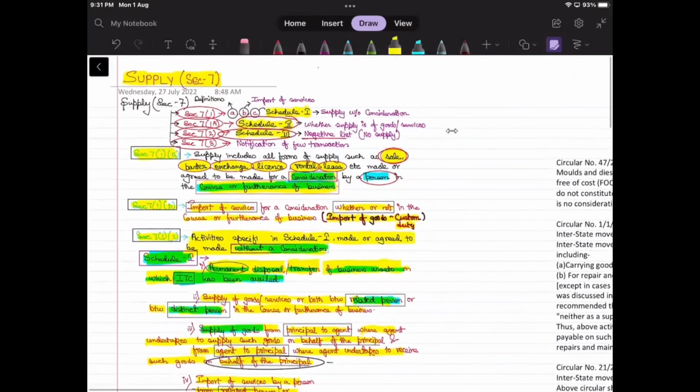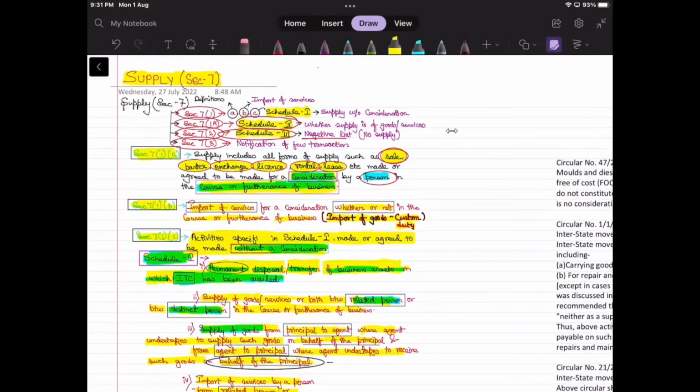I have one doubt, Shiv. Yeah, I have only 5 minutes left. Actually, this para 4 is also having import of service by a person. This comes under 1C, right? Correct. And 1B also says import of service. But now, the difference remains that it is not about in the course or furtherance.